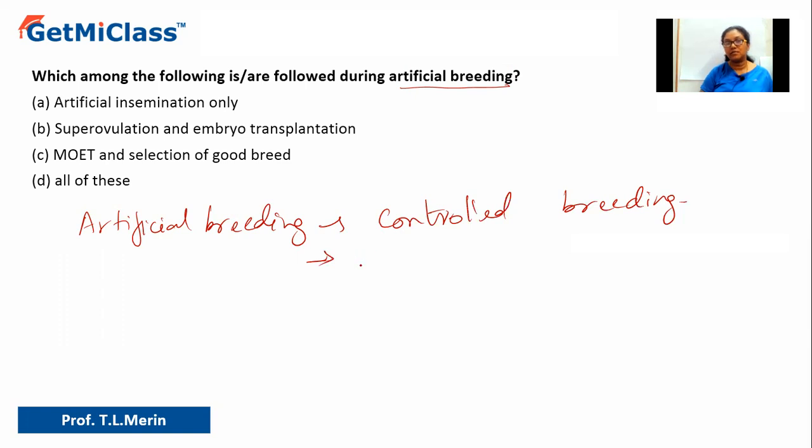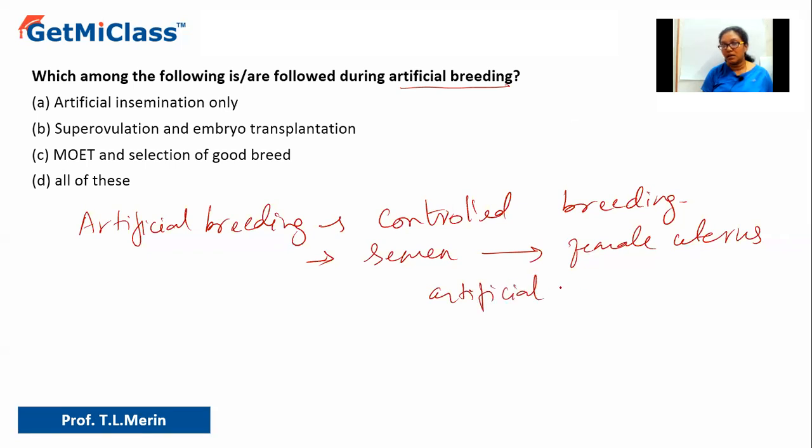So the semen from the desired male is collected, that means a male having good, desired characteristics. From that male, the semen is collected. Semen will have the sperms or the male gametes, and this will be artificially injected into the female uterus. This process is called artificial insemination. So artificially it will be introduced in the female uterus.